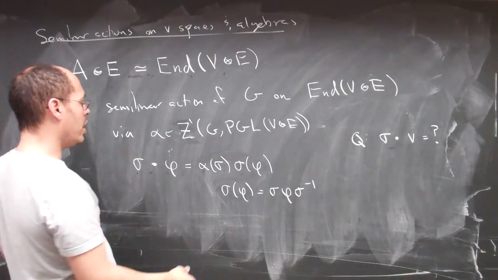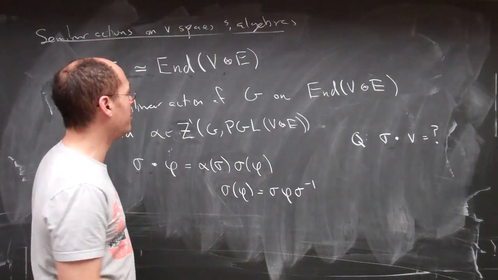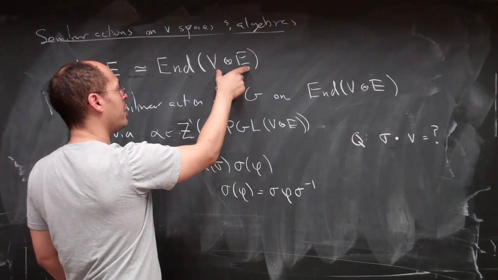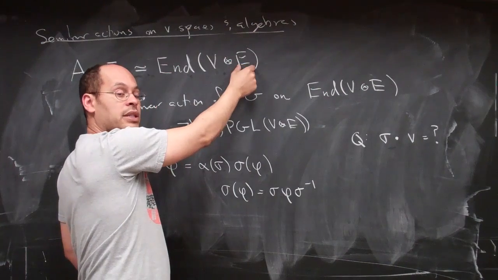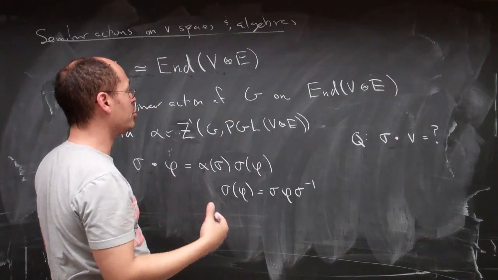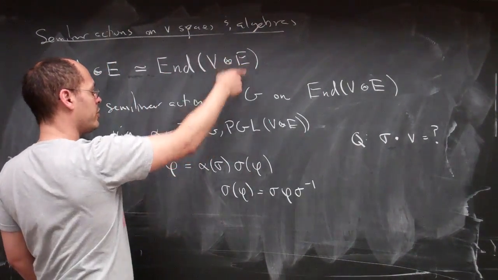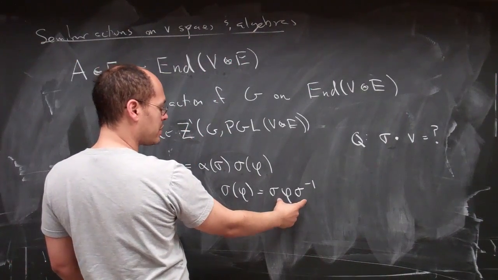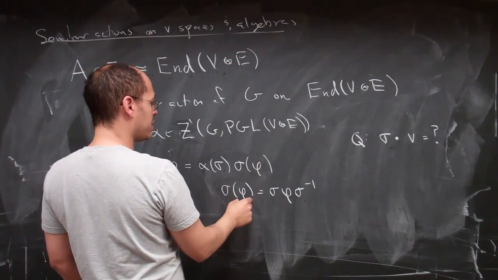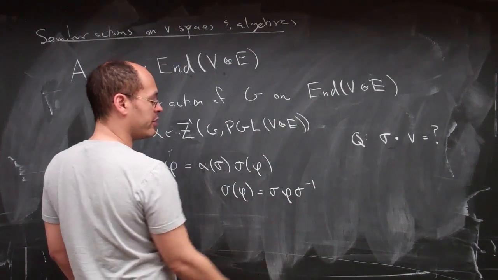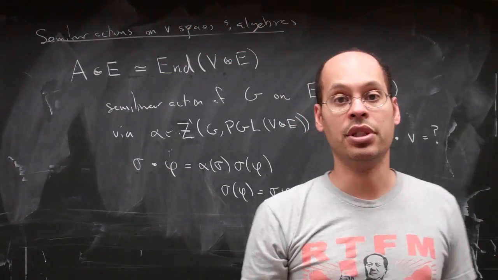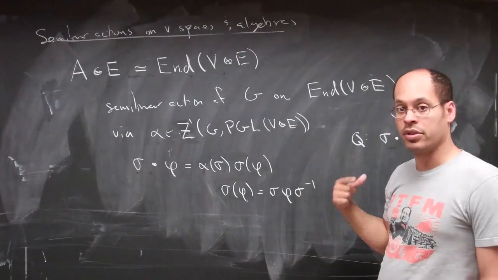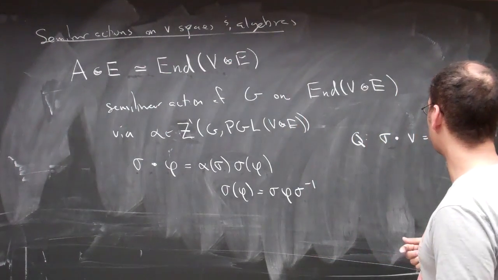Recall that my vector space has itself a natural action by the Galois group by acting on the second factor, and this induces an action on the endomorphisms by doing the sandwich thing. So sigma acts on phi by sigma phi sigma inverse. As we've seen, this really just amounts to acting on the entries of a matrix by doing the Galois action on each of the entries of the matrix.